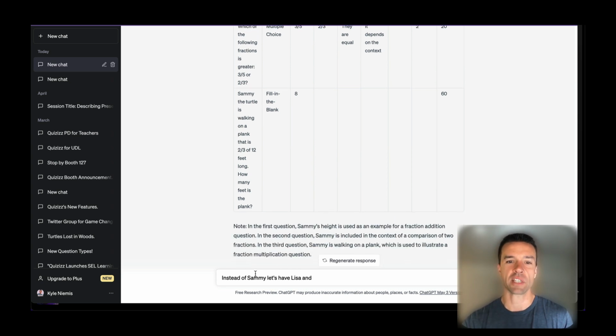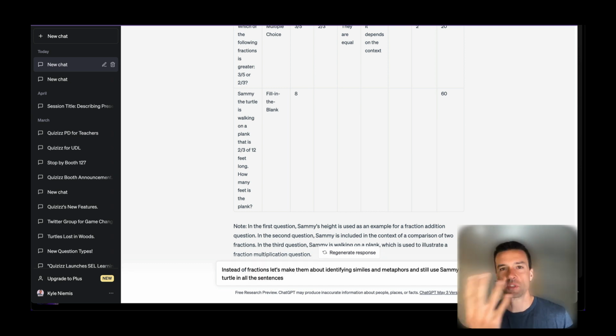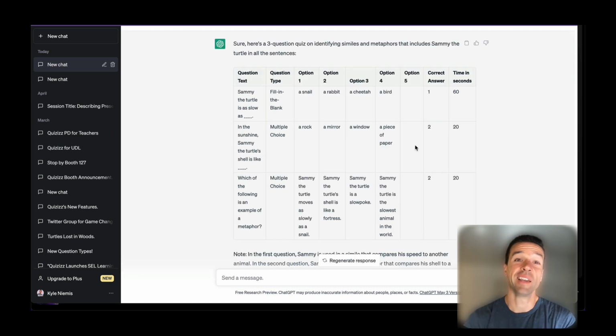And I'm gonna take another example just to really drive this home. So now let's say instead of fractions, actually I'm gonna pause here and just write this in. Okay, so now what I did is I put, instead of fractions, let's make these questions about identifying similes and metaphors, but still using, of course, Sammy the turtle in all our sentences. And here we go, Sammy the turtle. All questions about similes and metaphors.